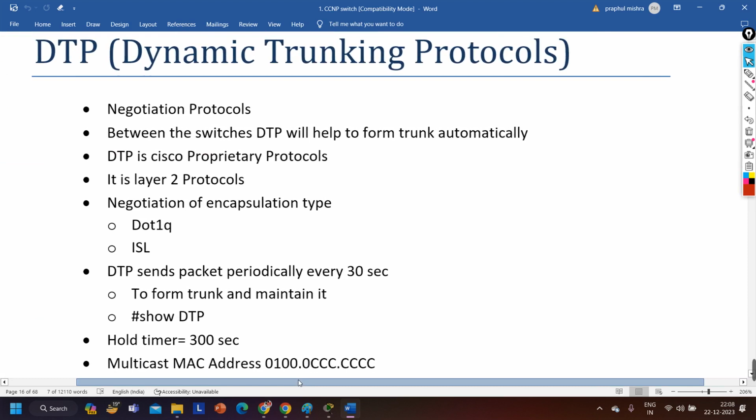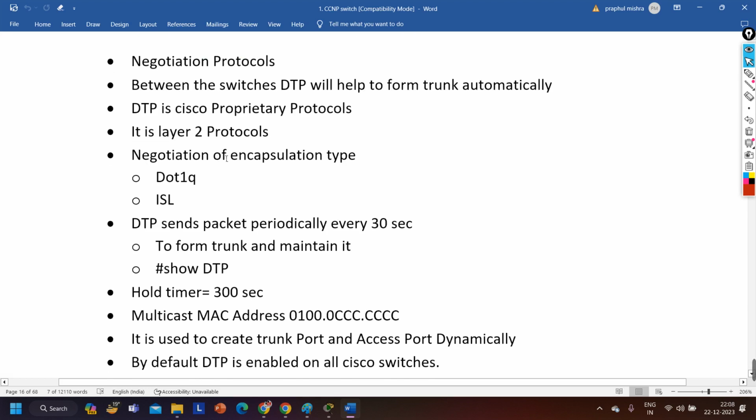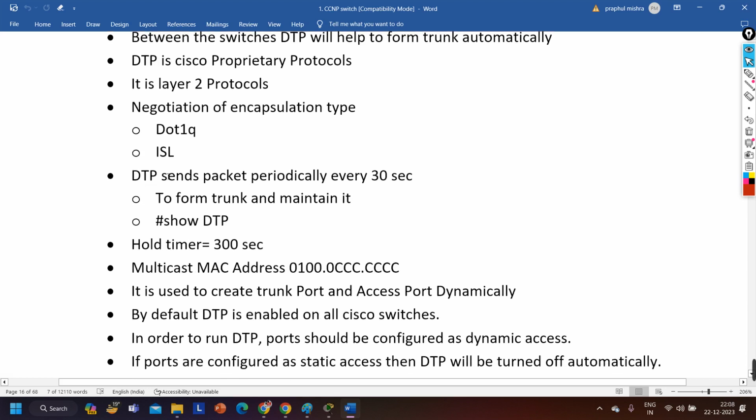Here you have Dynamic Trunking Protocol, DTP. As I told you, this protocol is a negotiation protocol. If both sides' mode is dynamic auto, then trunk will not form, because switches are not going to send any DTP message. Dynamic auto mode always waits for negotiation. Between the switches, DTP will help to form trunk automatically. DTP is a Cisco proprietary, layer 2 protocol, and negotiates the encapsulation type, .1Q or ISL.